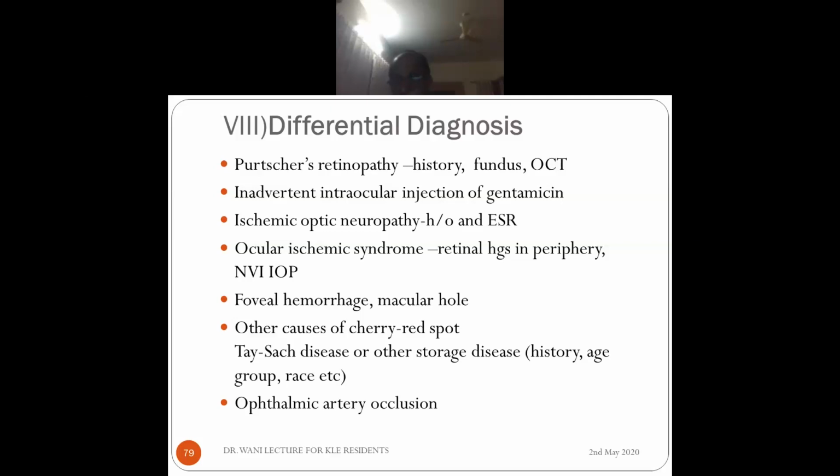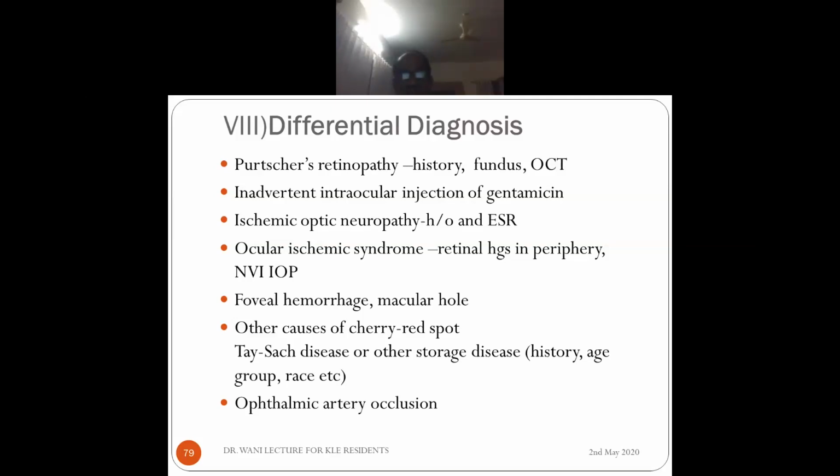Are you on 79? 78 only, sir. So what I'll do is I'll run through it and try to upload it to YouTube. You can see it better there. Okay, is that okay? Yes, sir. And in case it doesn't go to YouTube, then I will take it again on Zoom. Let us see. Okay.